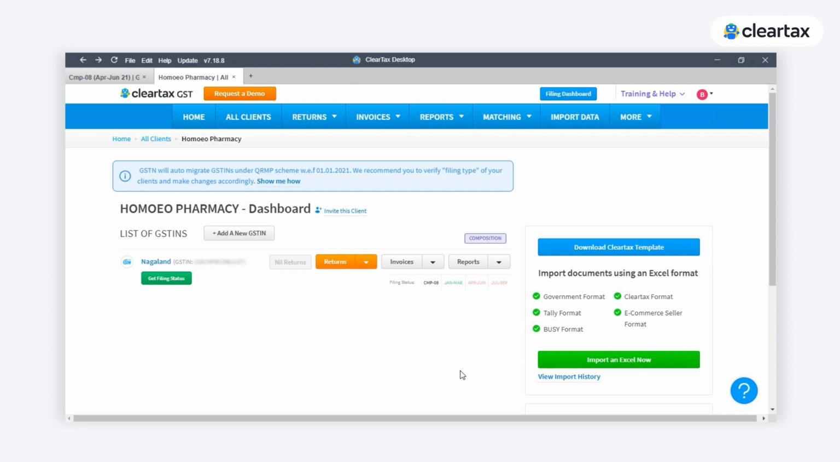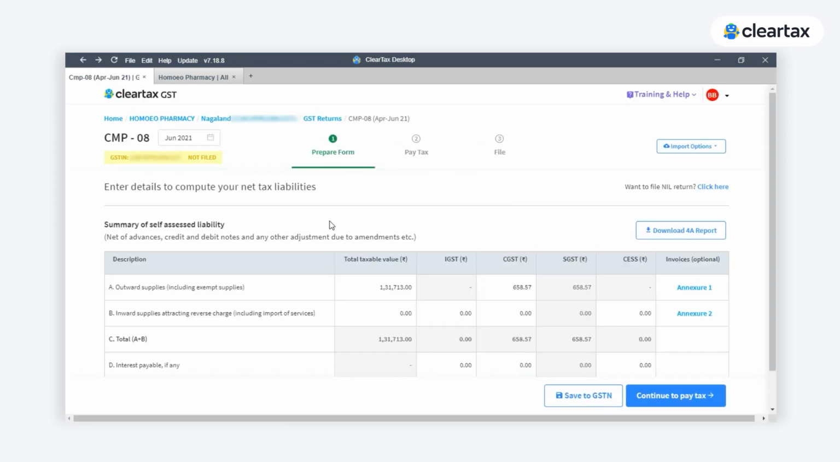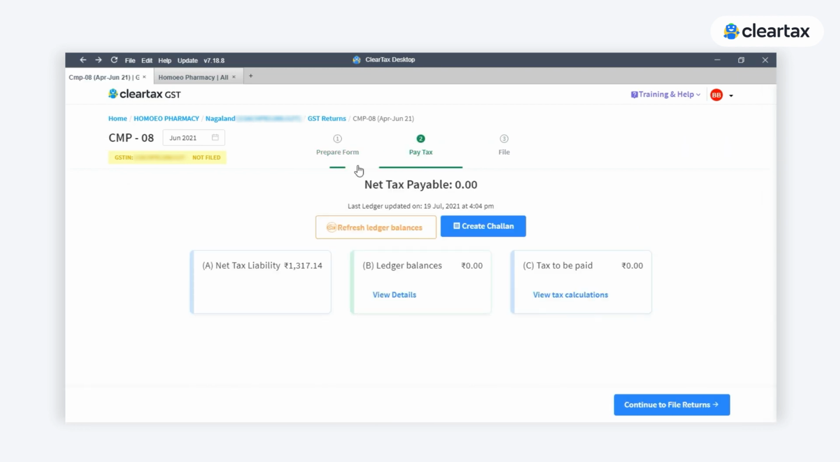Once we land on the ClearTax UI, we are going to select a business. Under returns, we are going to select the CMP 08 form. Then we will land on the prepare form page where we have the taxes and the taxable value present. Now, since we have to pay tax, let's go to the pay tax page. But the net tax payable and tax to be paid is 0.